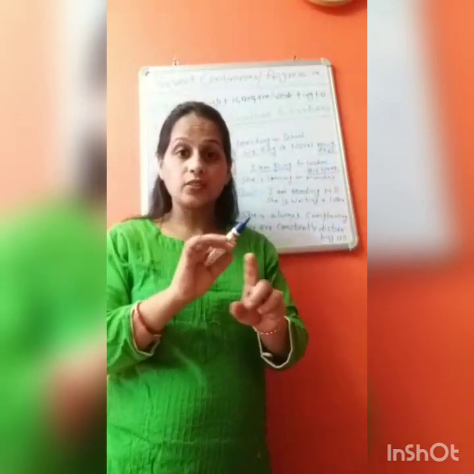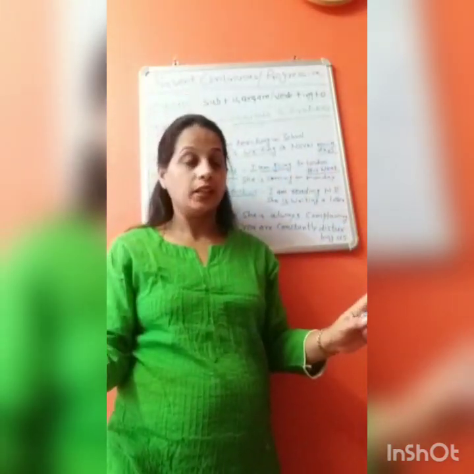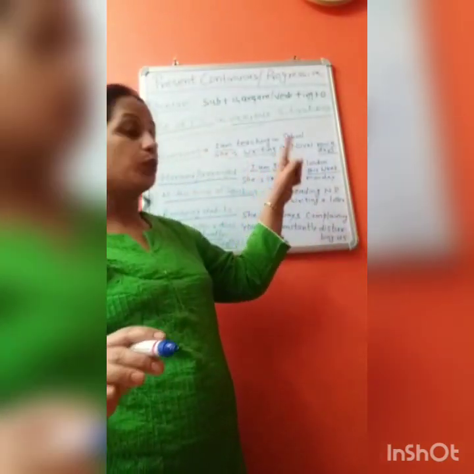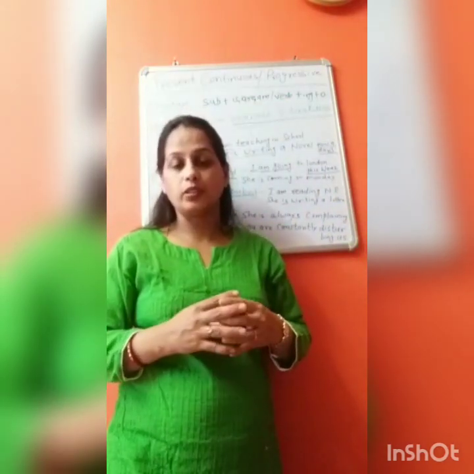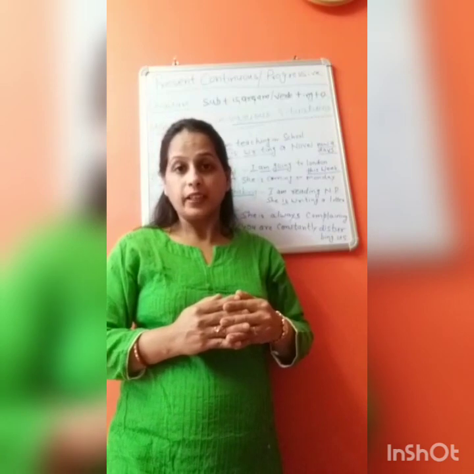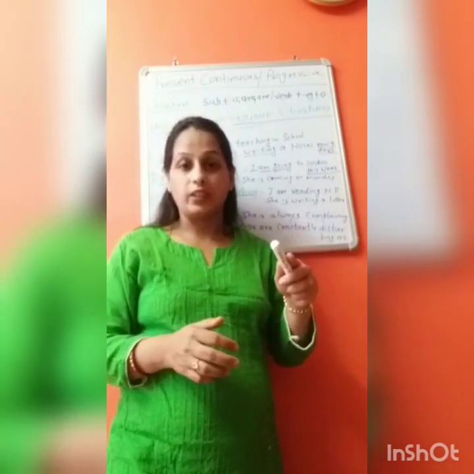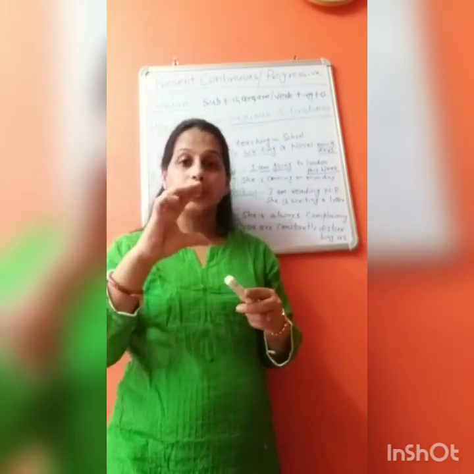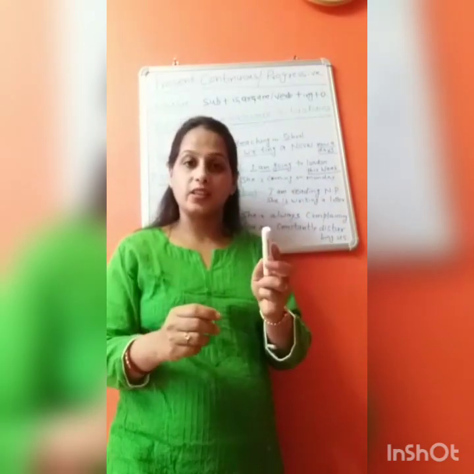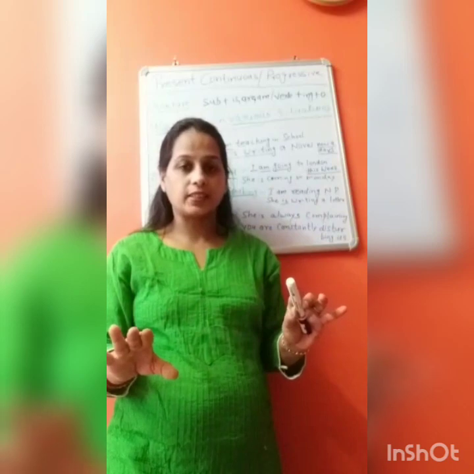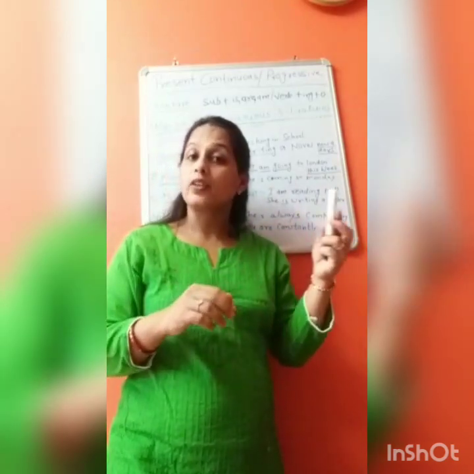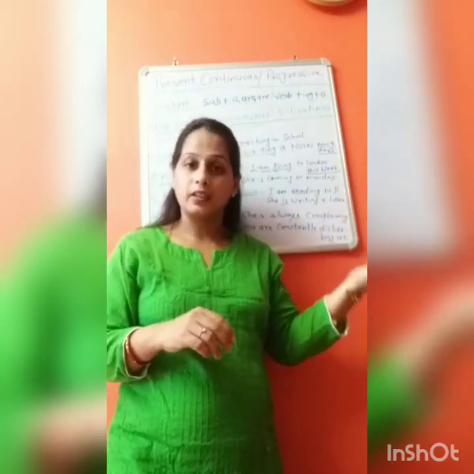Right now I am not going to London, but I am going to London. You know about London, right? It is out of India, and if you want to go there you need a passport and visa. So to go to London is not an easy task. It requires pre-planning or pre-arrangements.